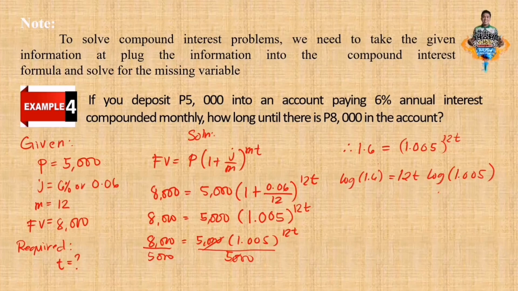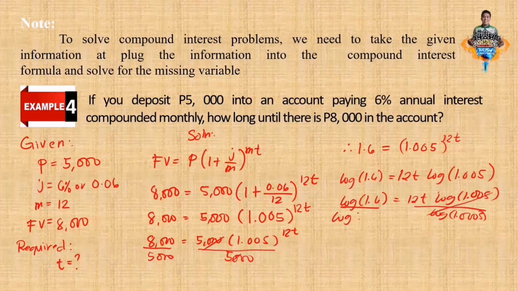Okay, that is the logarithm function. Now, we are so concerned with the time. So let us rewrite here so that it's very clear to you the cancellation. Divide both sides by log 1.005. Okay, so we can cancel it. Then we can do the simplification in this side.